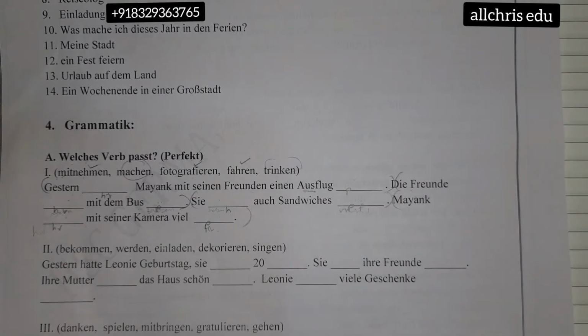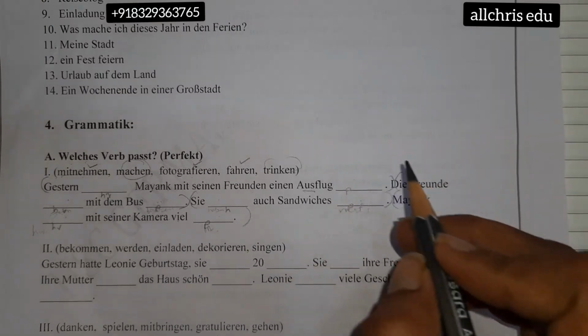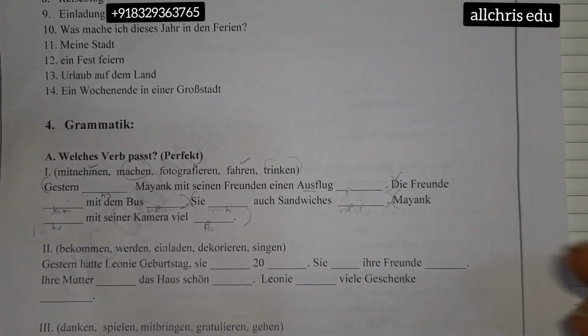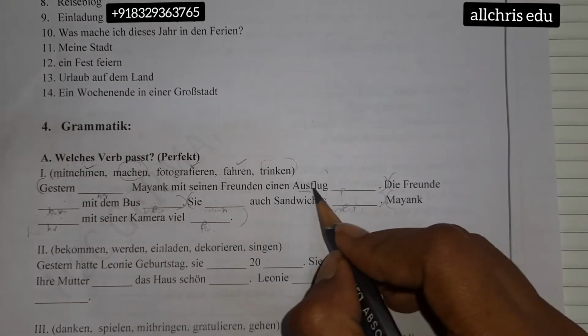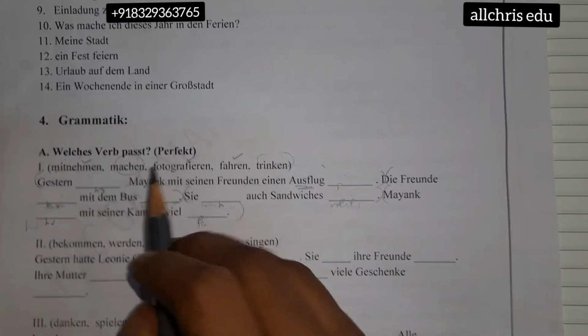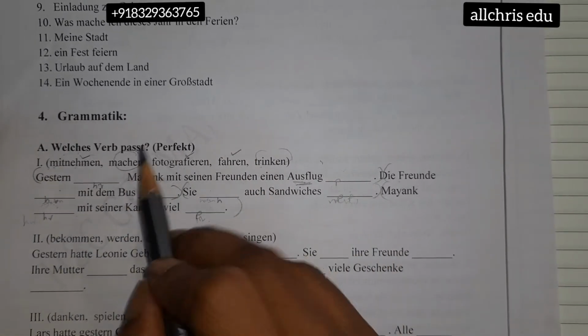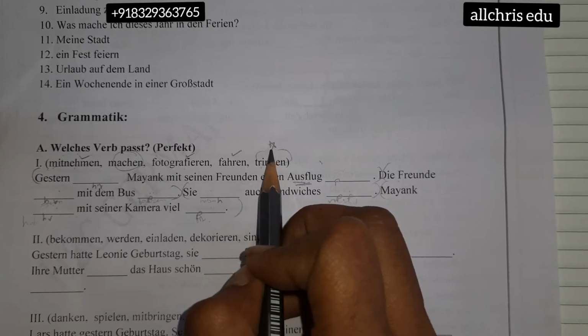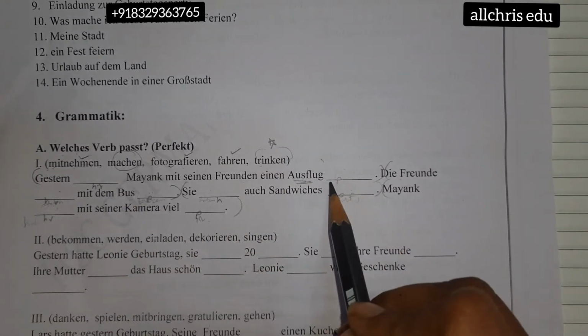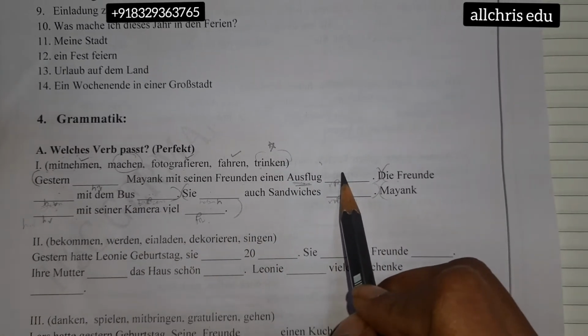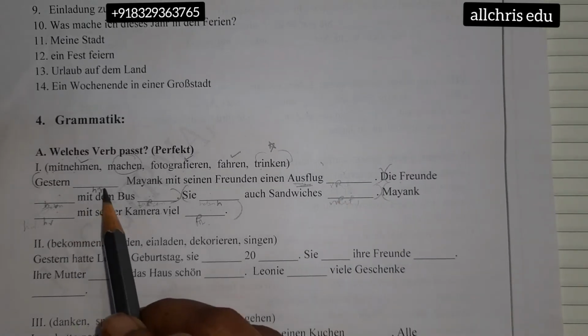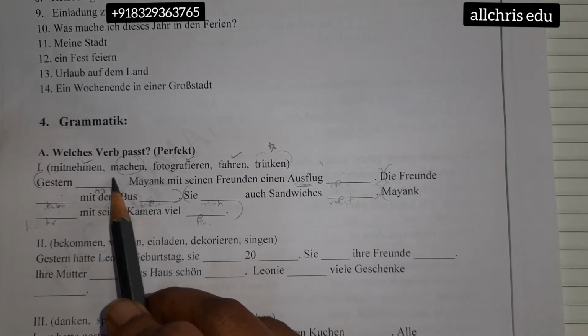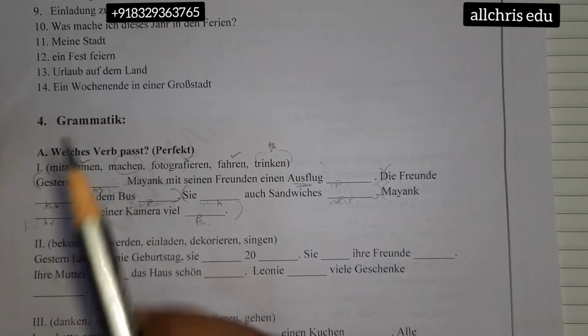So Ausflug is picnic. We do picnic. We do not make picnic, of course. It is in the context of doing a picnic. We go for a picnic, we say in English, but in German we say Ausflug machen. So with Ausflug the word machen goes. So we cannot say drink. So machen is right. Drinking, they have given you as an extra. Okay. So your machen will come down, and the perfect form of machen will come here. And machen's helping verb is haben. So the conjugation will be happening over here.